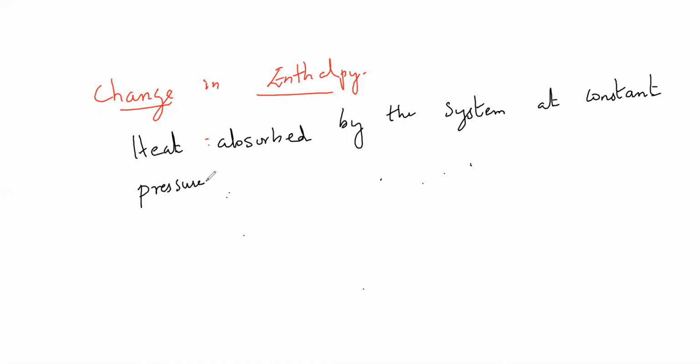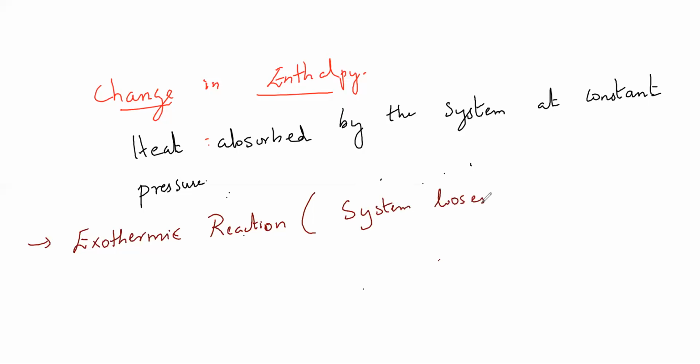Okay. Now coming to the exothermic reaction. I have to explain in terms of thermodynamics, that is system and surrounding. So here what should I write? System loses energy to surroundings. It is giving out energy.